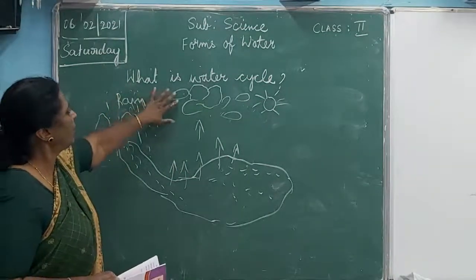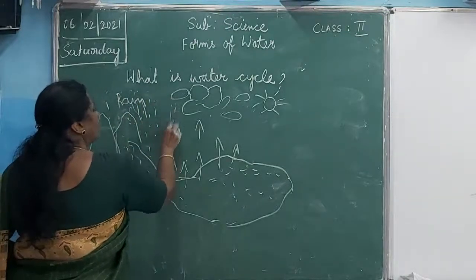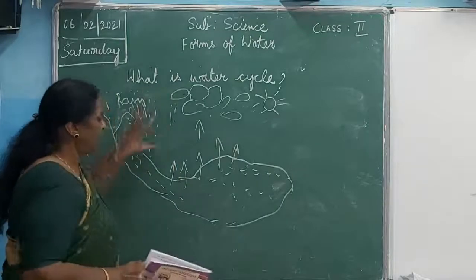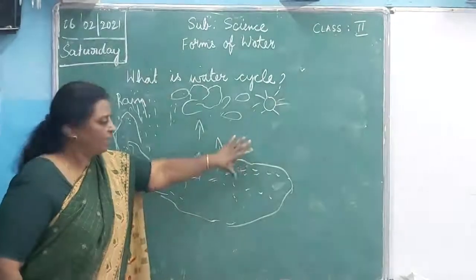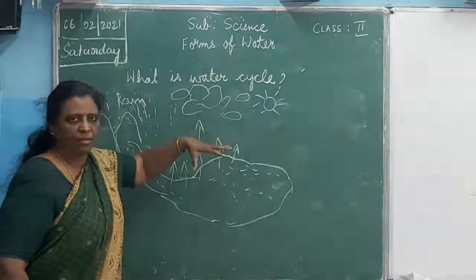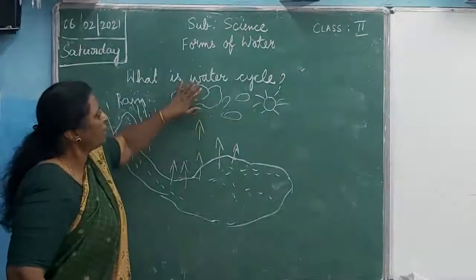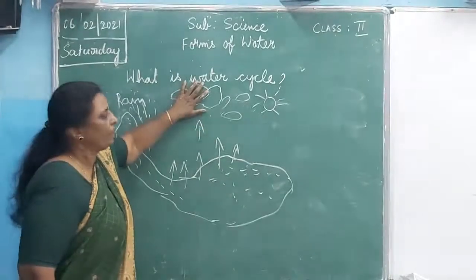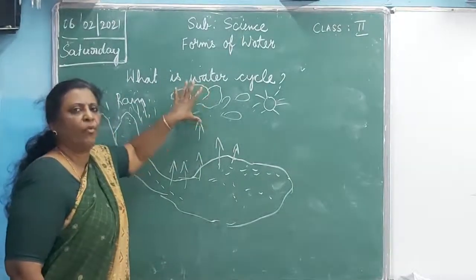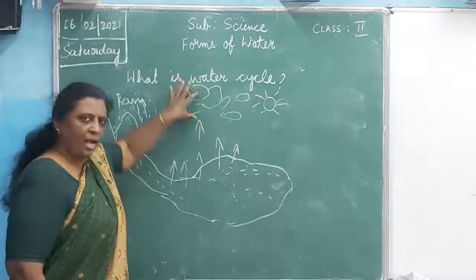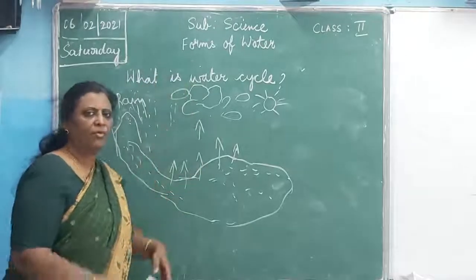When it again comes back in the form of rain, it gets collected in the water in the river, and because of the sun's heat, the sun is taking up the water in the form of water vapor, and it gets collected in the clouds. So what do you find in the clouds? You find water in the clouds. And when that water cools down, again it comes down in the form of rain.